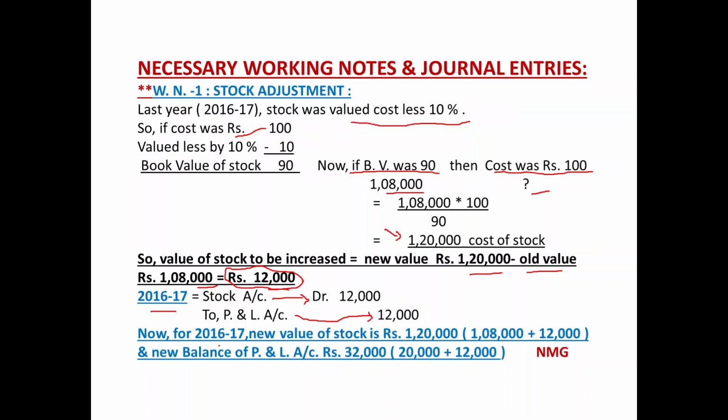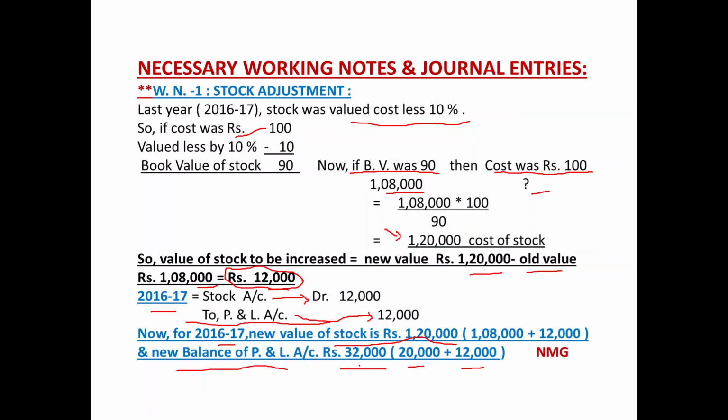So now for 2016-17, the new value of stock is 1,20,000, that is 1,08,000 plus 12,000, and the new balance of profit and loss account for the same 2016-17 would be rupees 32,000. 20,000 was given in the balance sheet and 12,000 we credited in this journal entry, profit and loss credited 12,000.